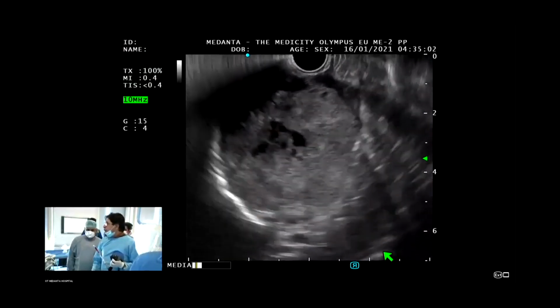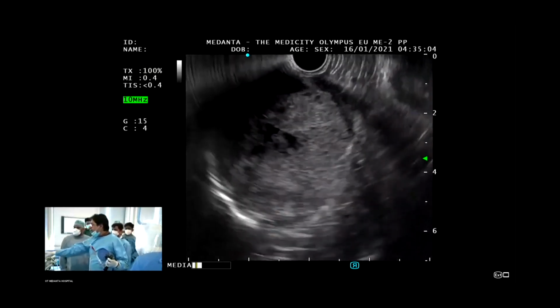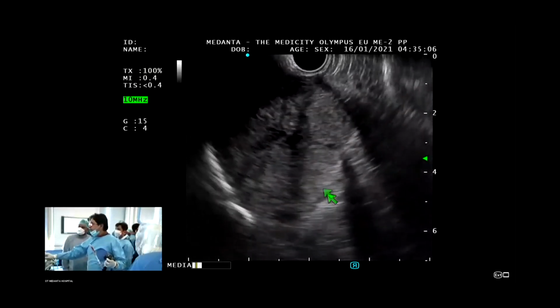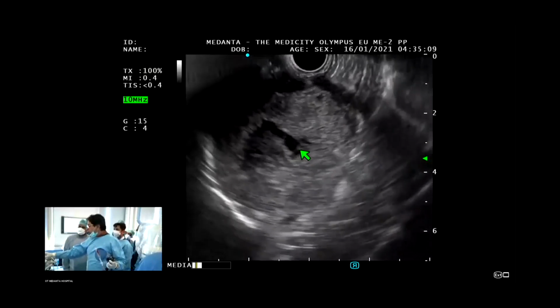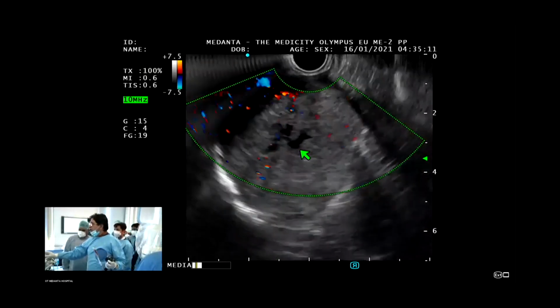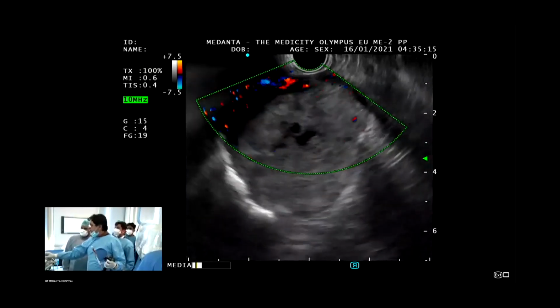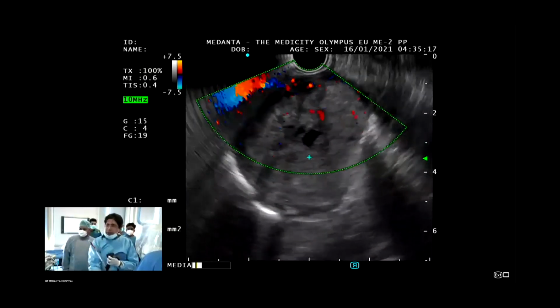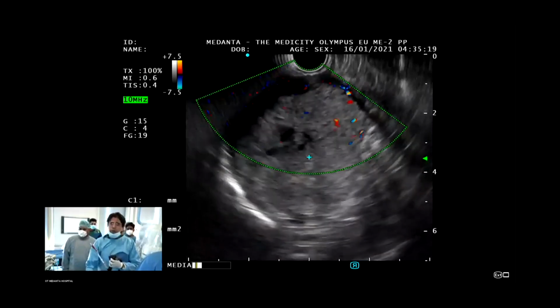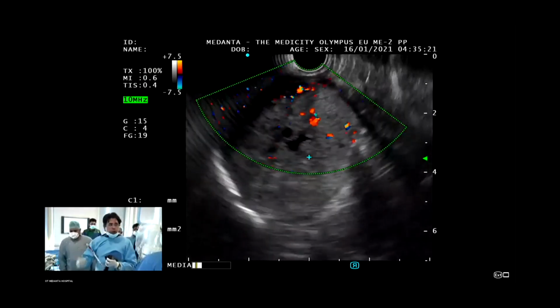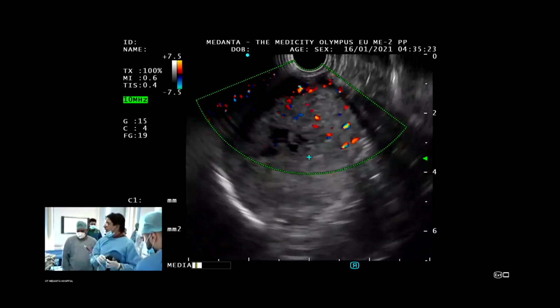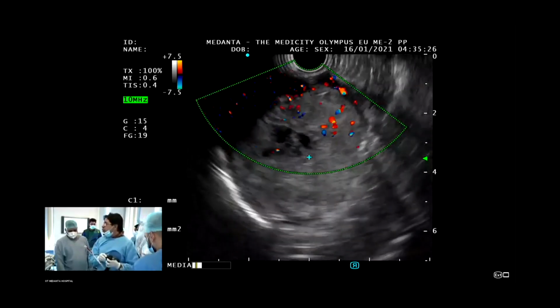Now, that is another important area. Try to avoid the cystic space, number 1. Put the Doppler on to look for a bigger vessel. Another important thing: as this is a stomach lesion, you always tell your assistant to pull the scope because the stomach wall is going to push. So I will ask my technician to pull the scope towards him.